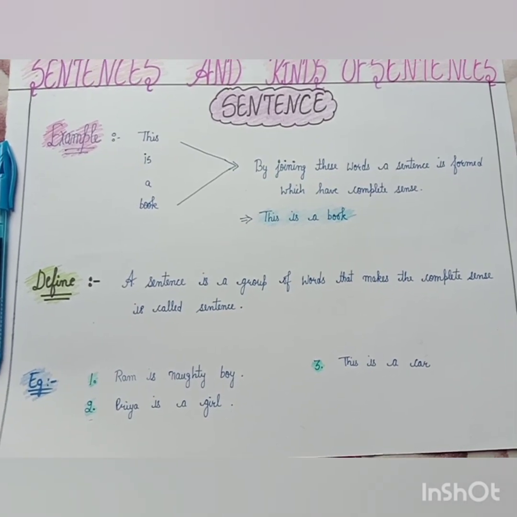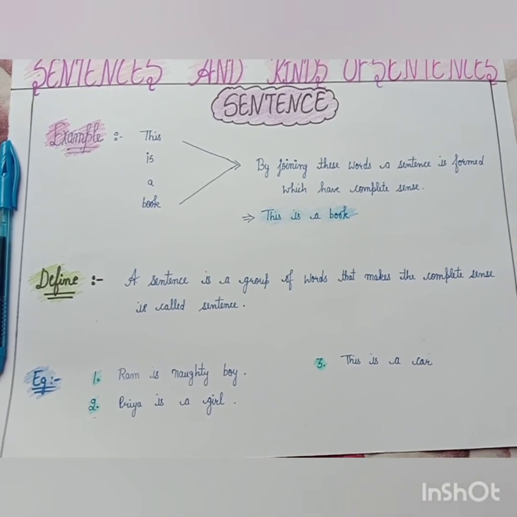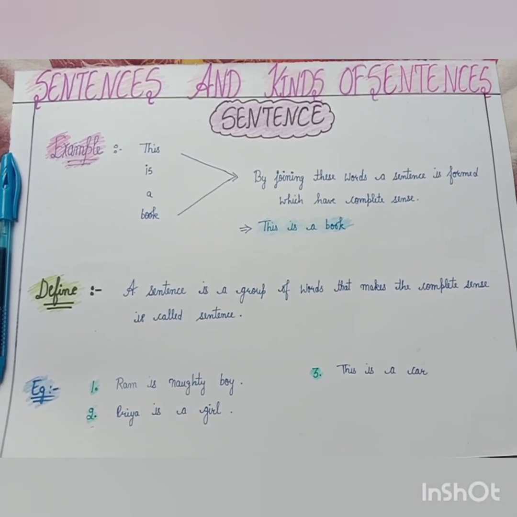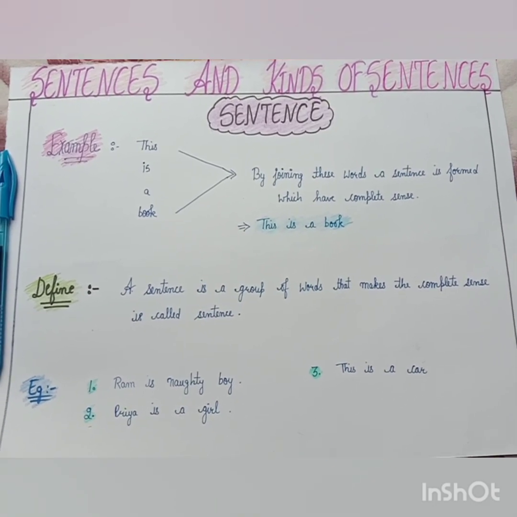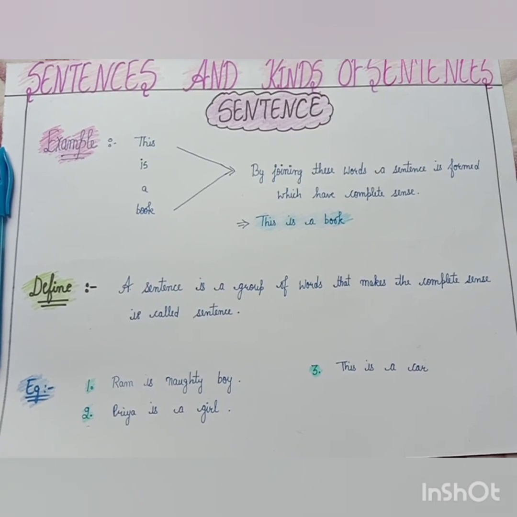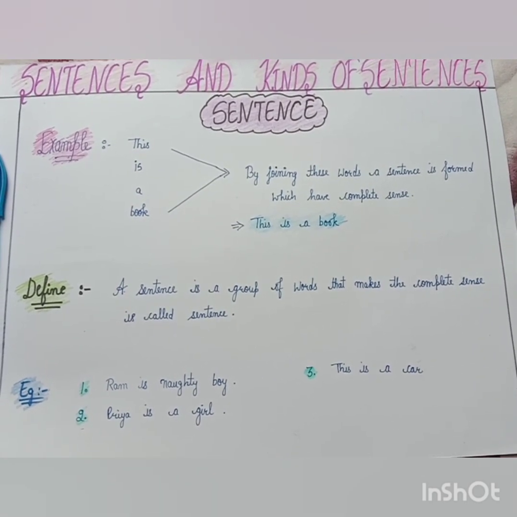A sentence with a complete sense, like "This is a book." By joining these 4 words, it becomes a sentence with a complete sense. Now I will give you the definition. A group of words that makes a complete sense is called a sentence.